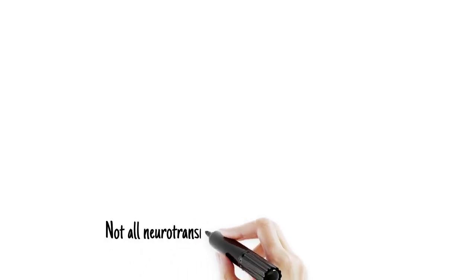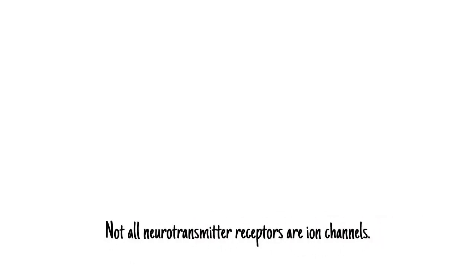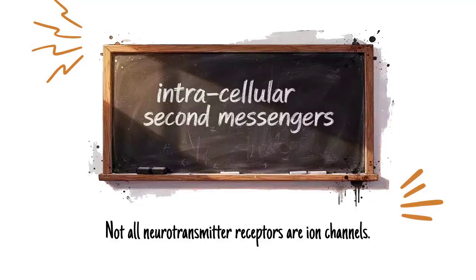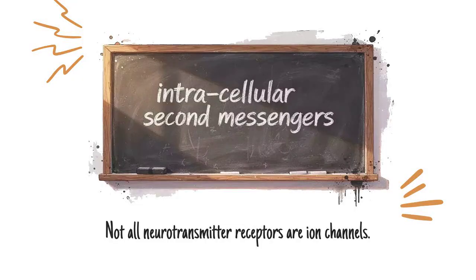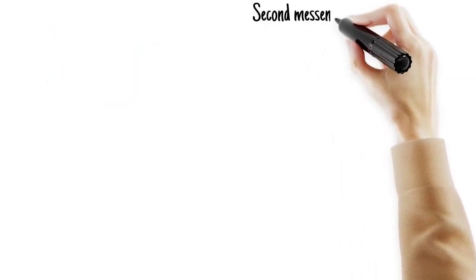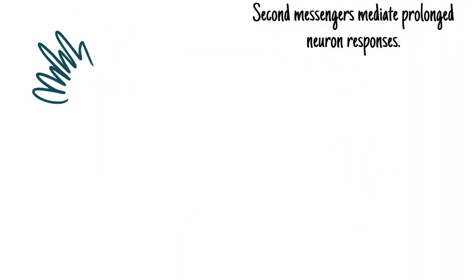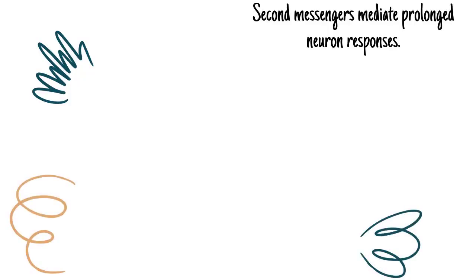Not all neurotransmitter receptors are ion channels. Many are coupled to enzymes that produce intracellular second messengers, chemical signals generated inside the cell that then go on to regulate ion channels and a wide array of other proteins. This is how neurons can have prolonged modulatory responses to neurotransmitters rather than just rapid on-off switching.